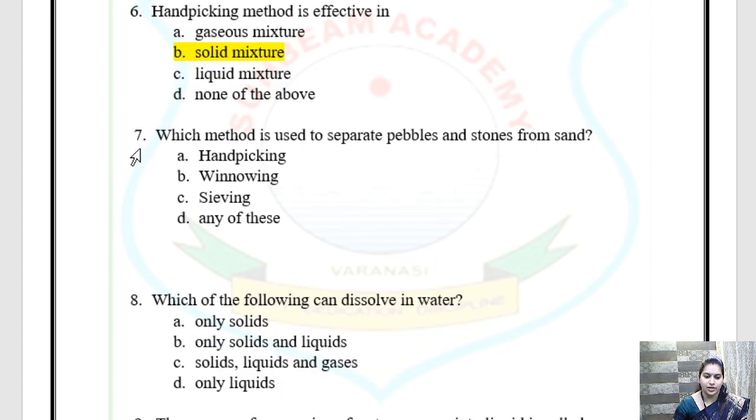Coming on to the next question. Which method is used to separate pebbles and stone from sand? Yes. Pebbles means छोटे छोटे पत्थर. Okay. Sand, stones, you know stones are a bigger size. And from sand, अगर हमको sand में से stones separate करने हो तो हम किस method से separate करेंगे?